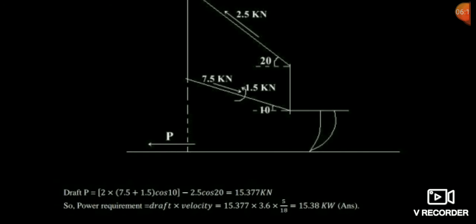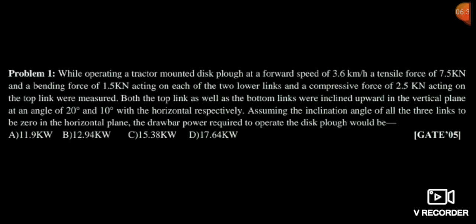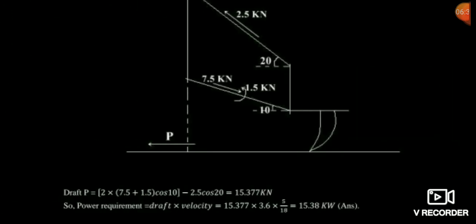Friends, I have told you many times that draft is nothing but the horizontal component of pull force. So you should take the horizontal component only, then our work is over. If in the question they ask anything about the vertical force, then only you have to take the vertical component. Otherwise you have to calculate the power only. So power is equal to draft into velocity, and velocity is given 3.6 kilometer per hour. So you need only the draft.